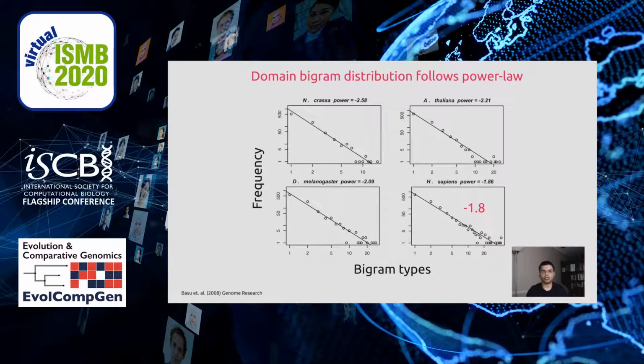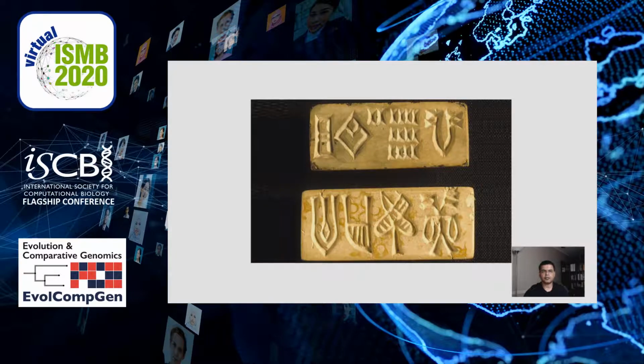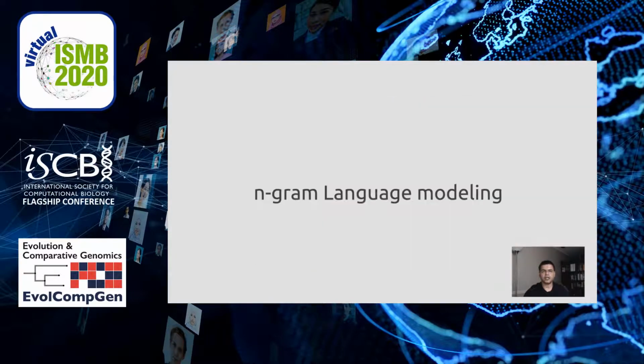We have already shown that a single word or domain frequency distribution in genomes follow power law. Not only single word distribution, but bigram frequency distribution in genomes also follow power law. And the slope of the curve is -1.8, which is very similar to the value reported for natural languages. So let me summarize that domains in genomes and words in natural languages are mathematically very similar. The first step in understanding any unknown language is N-gram language modeling.